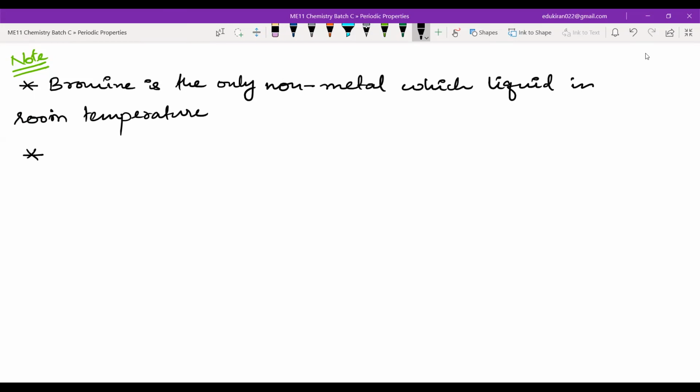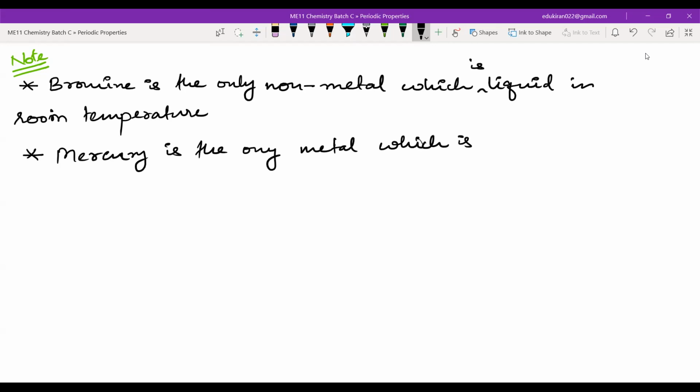Mercury. This is common knowledge. Mercury is the only metal which is liquid at room temperature, RT.